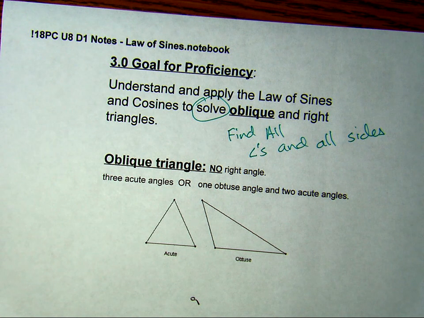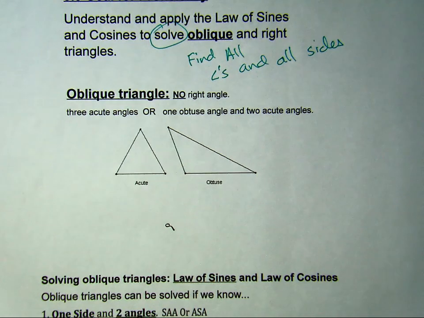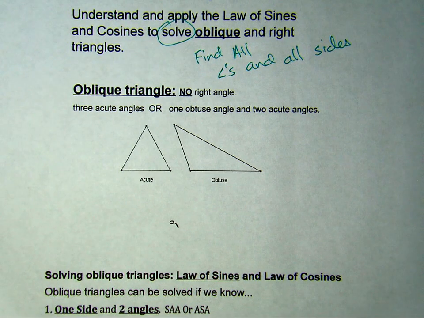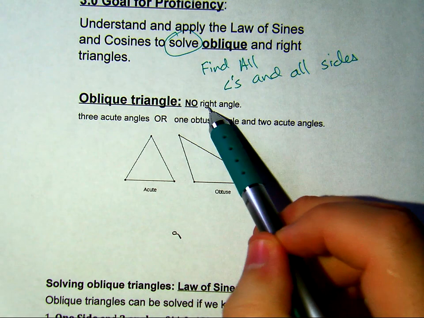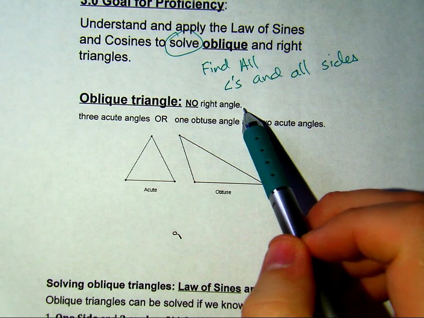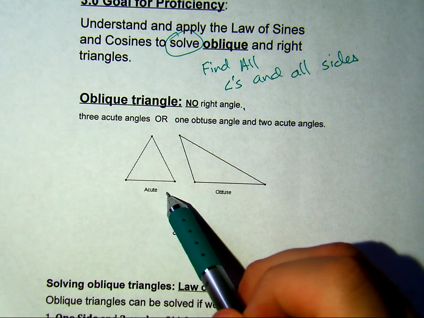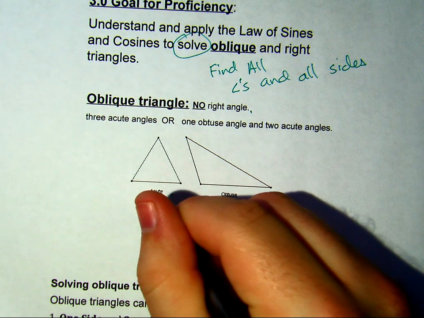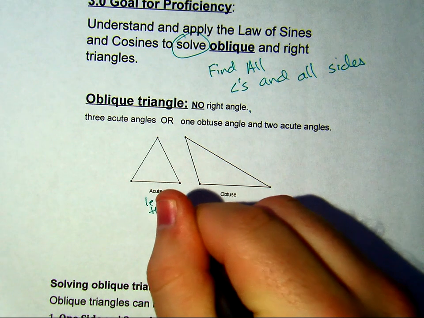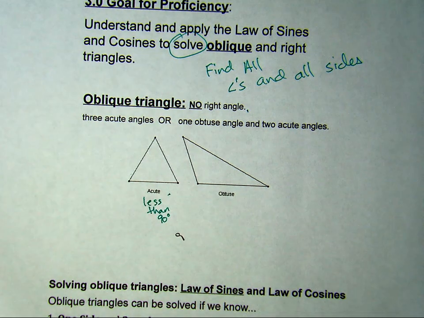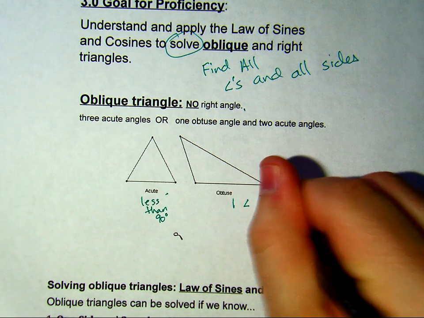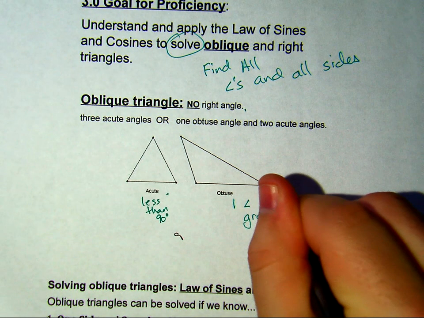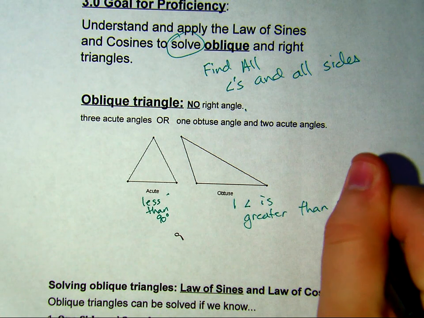As far as an oblique triangle goes, that's what we're going to be studying a lot of, and I already alluded to a lot of this information here. But an oblique triangle means we will have no right angle in it. So the two types of triangles that could occur are an acute, which means these angles are all less than 90, or an obtuse, where one angle is greater than 90. Okay.